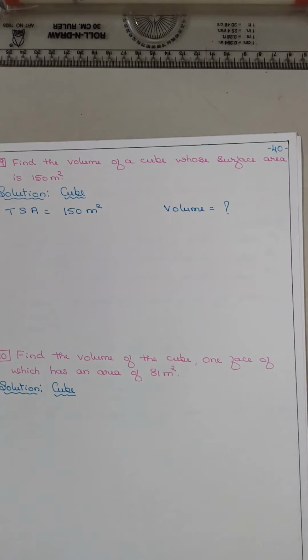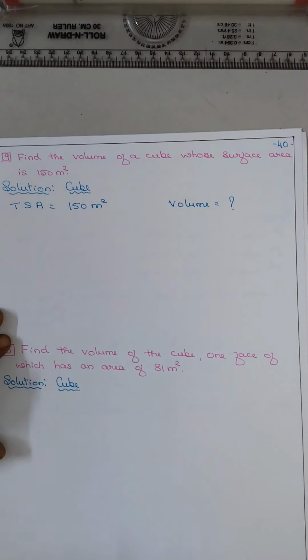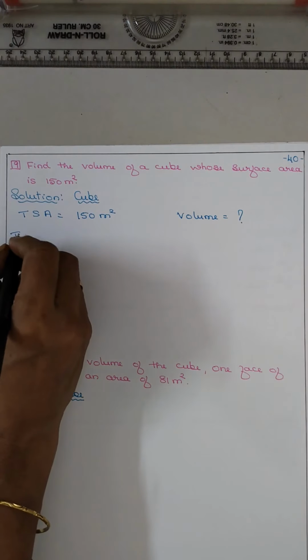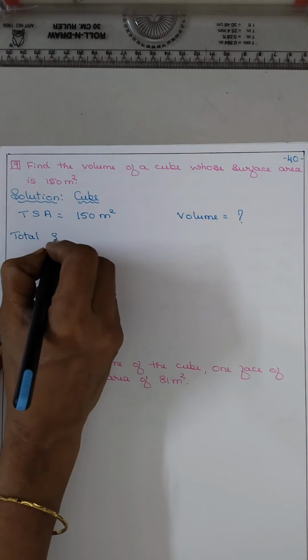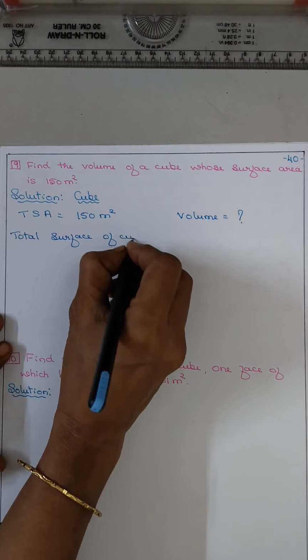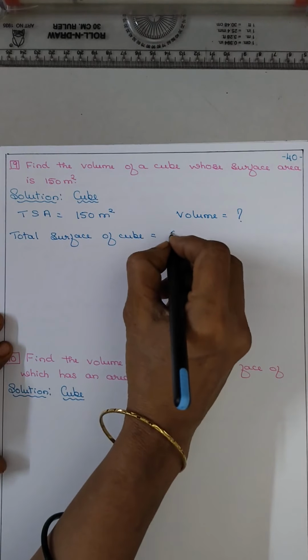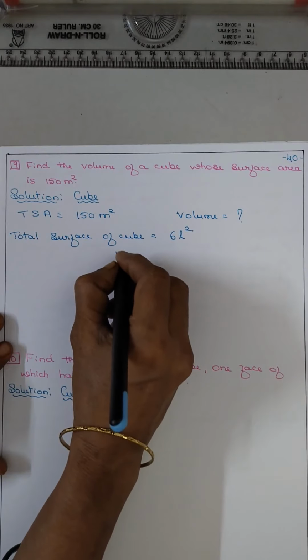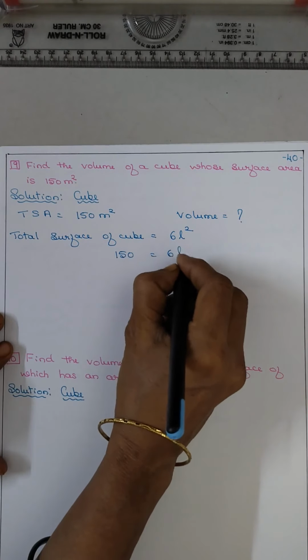Okay, now first to find the volume, what we need? The side. Side we have to find out. So what is the TSA formula? TSA means total surface area of cube. Formula, remember, is 6L square. So TSA is given as 150, that is 6L square.